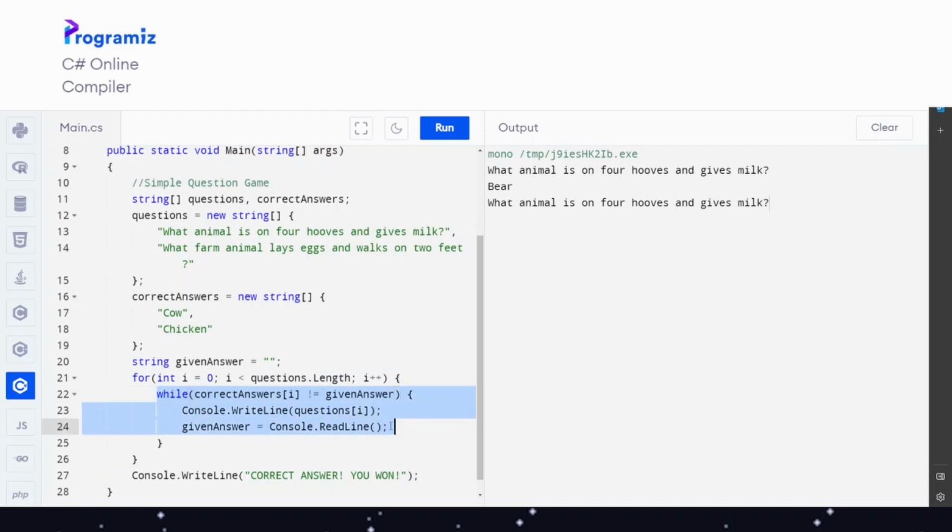Again, we are deep in the while loop and we cannot leave the while loop until we have the correct answer. So, as soon as we give the correct answer, cow, we get the second question. What farm animal lays eggs and walks on 2 feet? If you write down cow again,